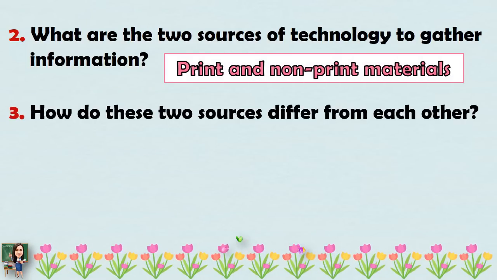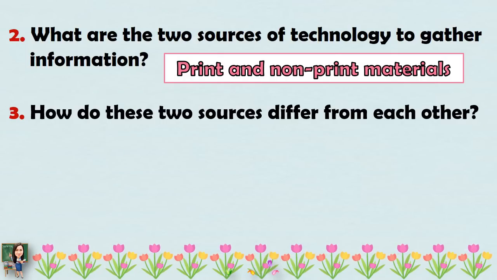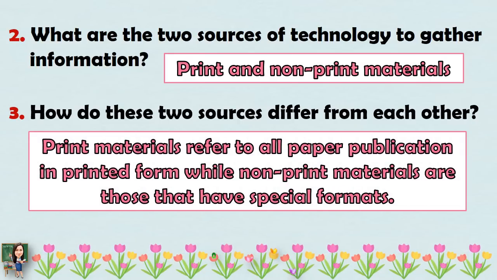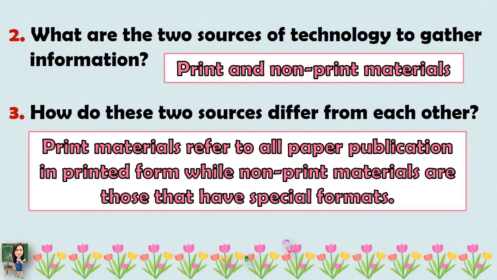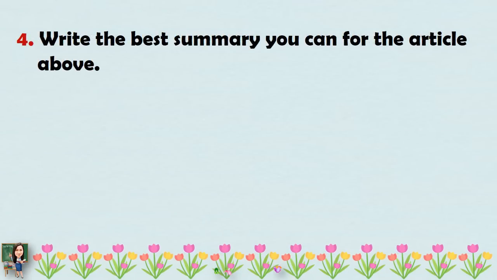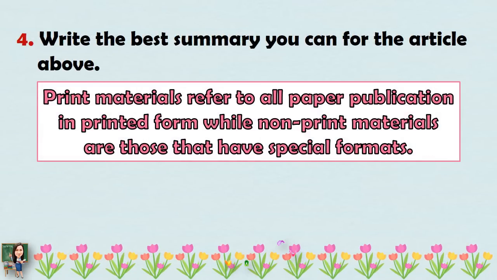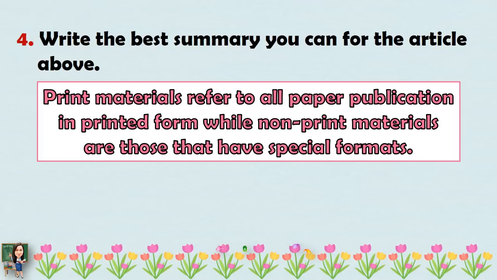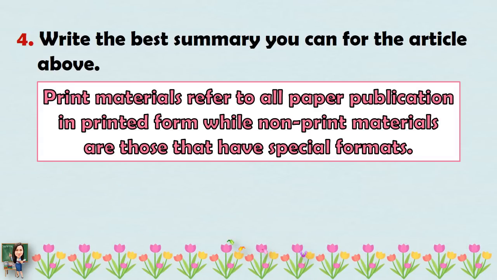Number 3. How do these two sources differ from each other? Very good. Print materials refer to all paper publications in printed form, while non-print materials are those that have special formats. Number 4. Write the best summary you can for the article above. Print materials refer to all paper publications in printed form, while non-print materials are those that have special formats.